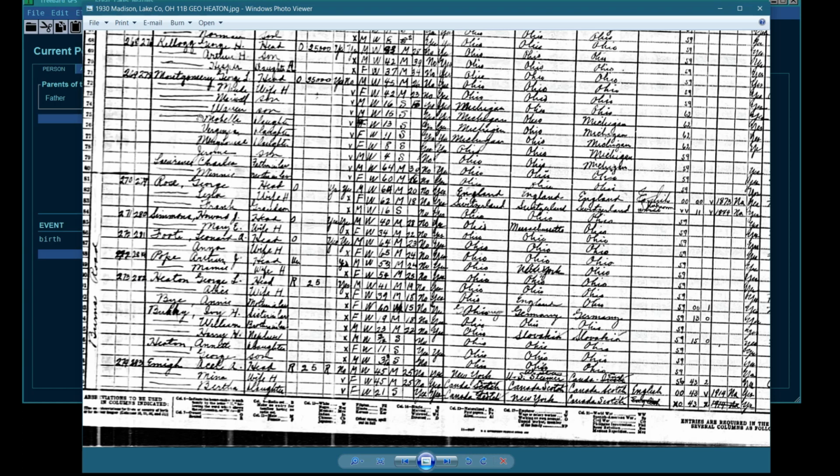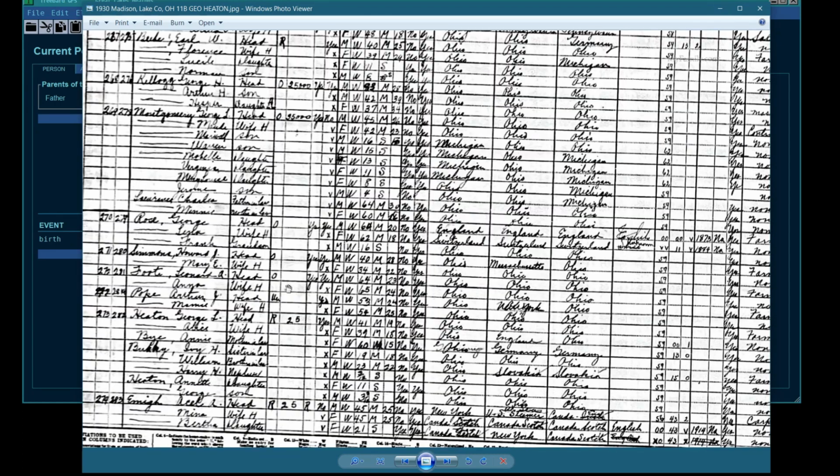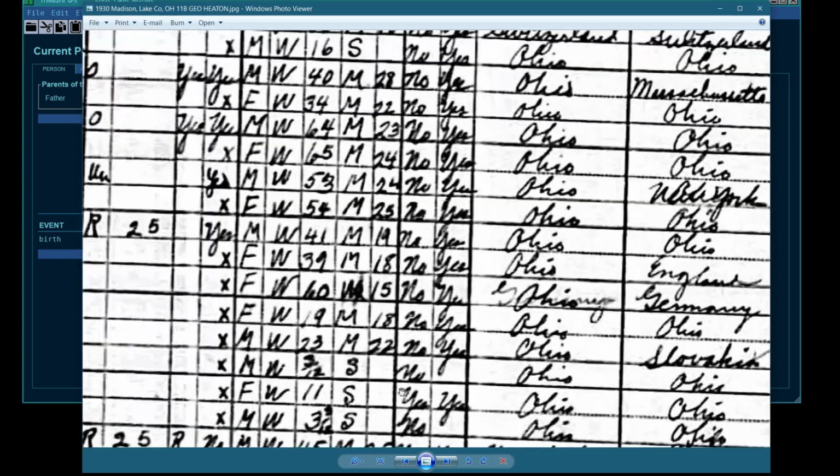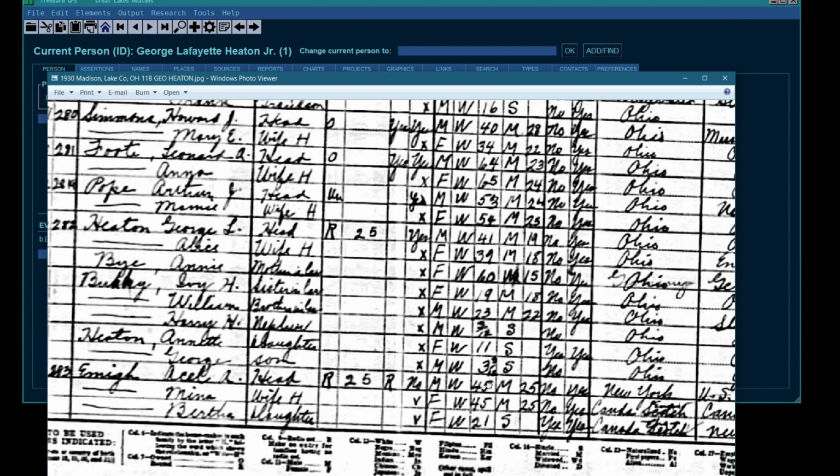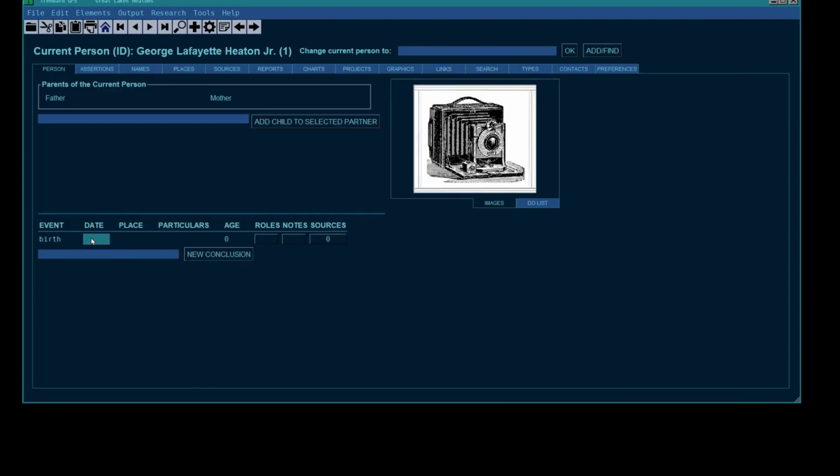Burns Road. They lived on Burns Road out in the country, and they're farmers. So there's George. He's 3 3/12 old. For his birth, I put down January 27, about. Born in Ohio. This works by you either hit the space button like that, or you double click. Either way. So the date in Treebard is entered very freely. Let's say about, because it comes from a source. I say estimate when I'm just guessing, and I say about when it comes from a source. That's how I do it. So let's go January 1927.